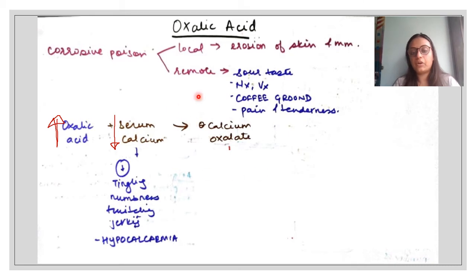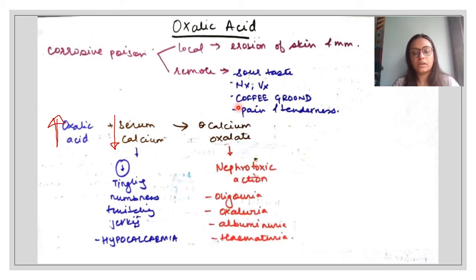And calcium oxalate, as we saw, has a nephrotoxic action. It will form calcium oxalate crystals. It can cause oliguria, oxaluria, albuminuria and hematuria. So basically we know there will be some kidney problem because of this calcium oxalate.